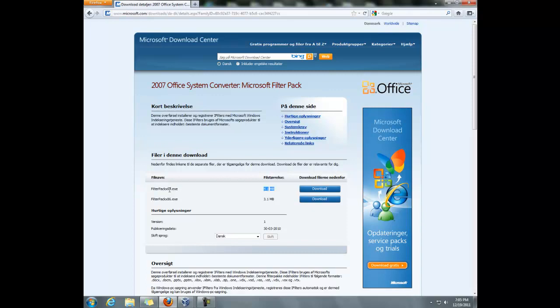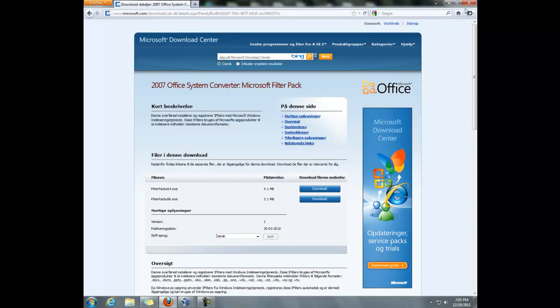You will download this for your machine and install it. As you know, Exchange Server only comes in a 64-bit edition, so you will download the 64-bit edition of the exe and install this filter pack. I have already installed this software, so I will not be doing this again.